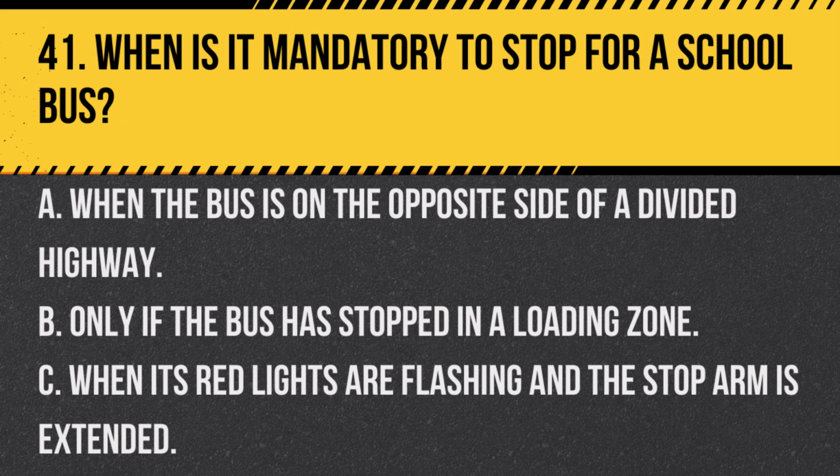Question 41. When is it mandatory to stop for a school bus? A. When the bus is on the opposite side of a divided highway. B. Only if the bus has stopped in a loading zone. C. When its red lights are flashing and the stop arm is extended. Answer. C. When its red lights are flashing and the stop arm is extended. It's mandatory to stop for a school bus when its red lights are flashing and the stop arm is extended, indicating children are getting on or off the bus.